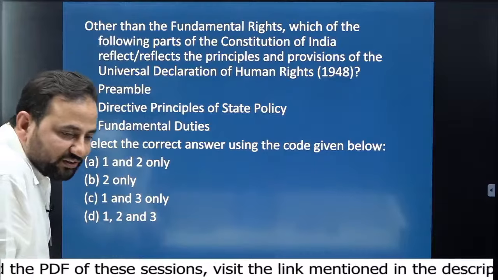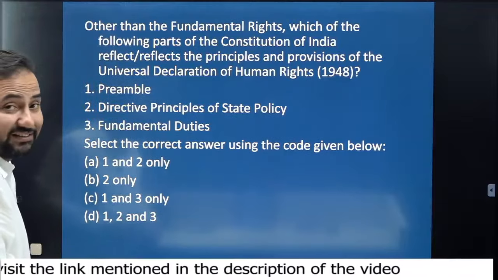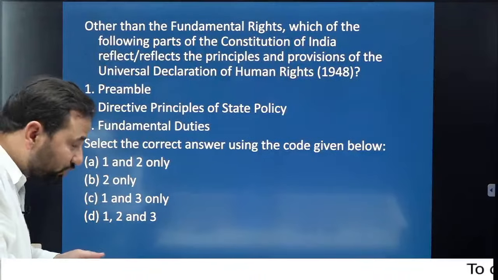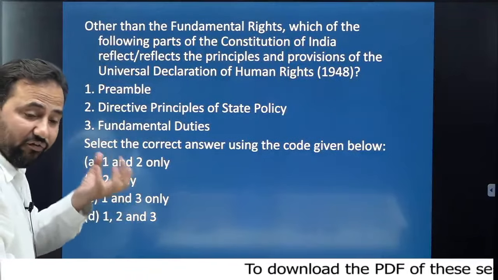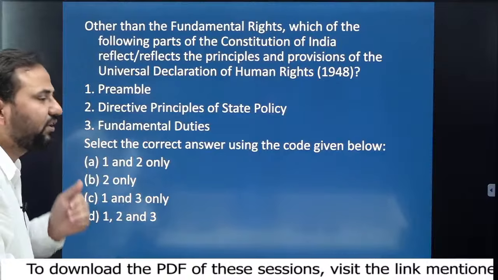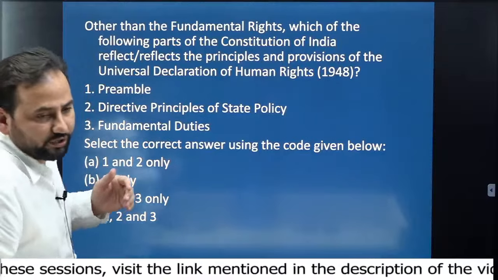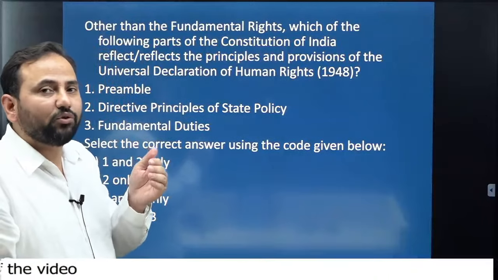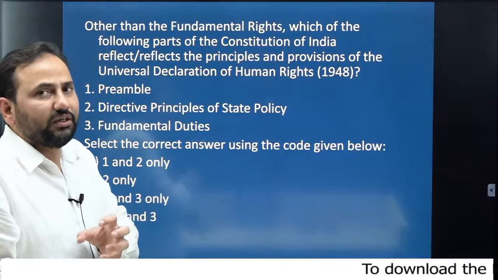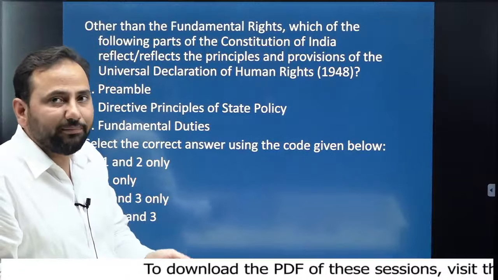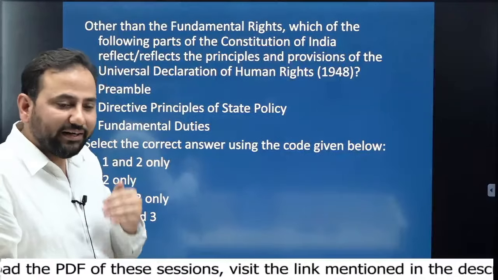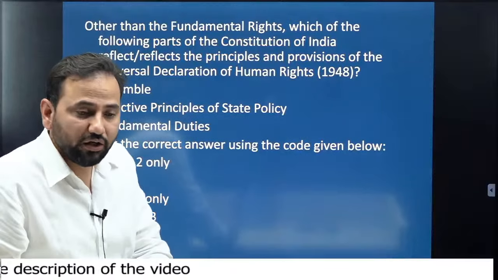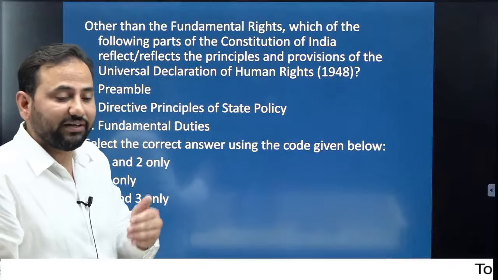Now, if you talk about this concept of the Universal Declaration of Human Rights, we saw this question earlier also, and we are seeing the same question again. This is why we keep on discussing previous year questions of UPSC, because on a regular basis we have been seeing that UPSC keeps on repeating the themes of the questions again and again. We saw this very thing in the case of DPSPs also. We saw the same thing in the case of fundamental rights also.